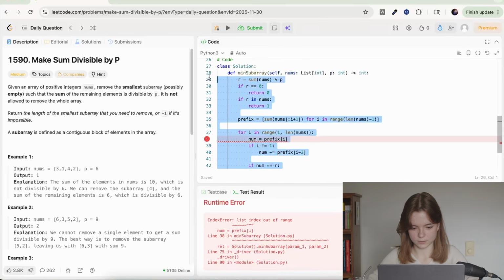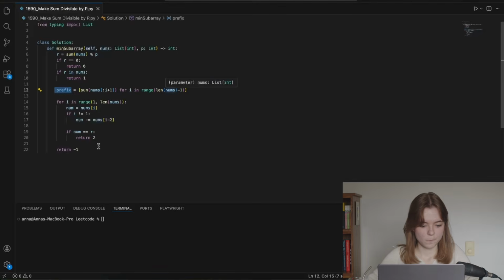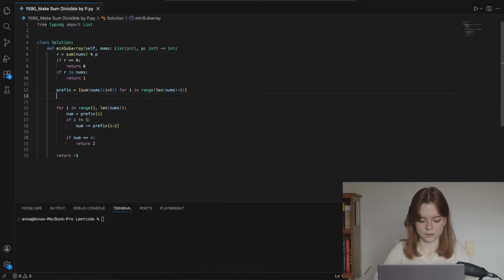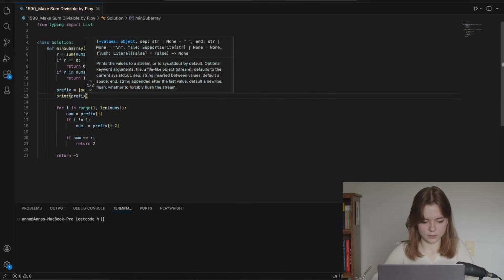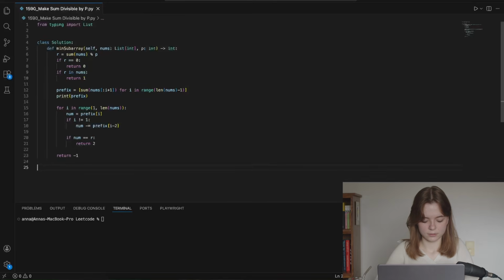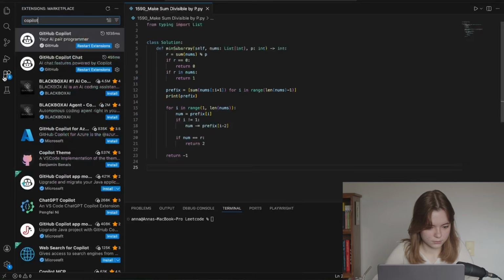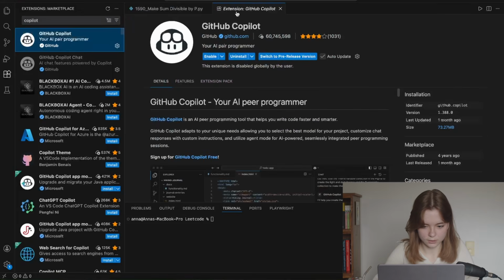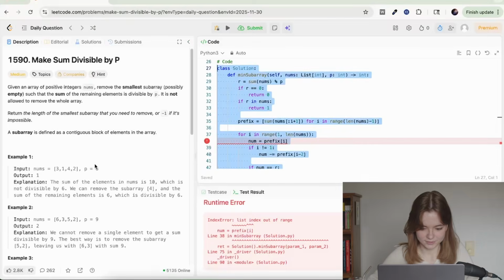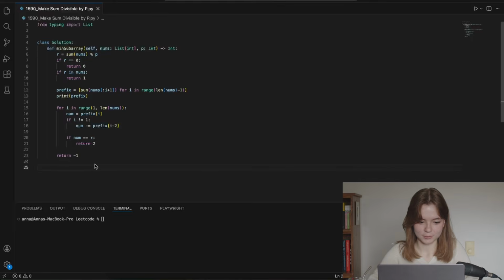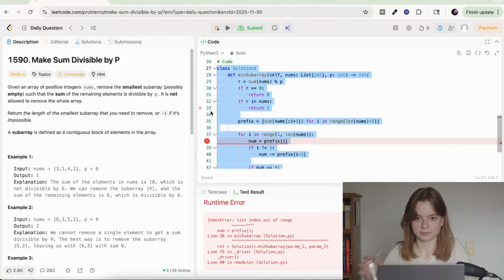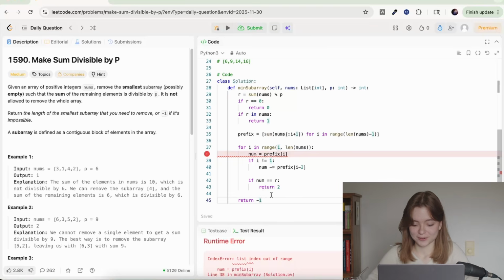Let's bring this back into VS Code, see what's going on. Again, I want to check it to see if the prefix is being done correctly. Why is Copilot on? Okay, you better not give me the answer. I'm not trying to be taken over by the AI overlords. I want to practice my brain once in a while.